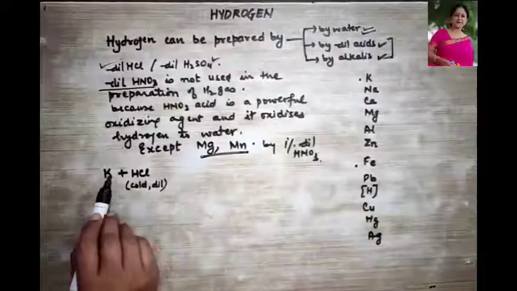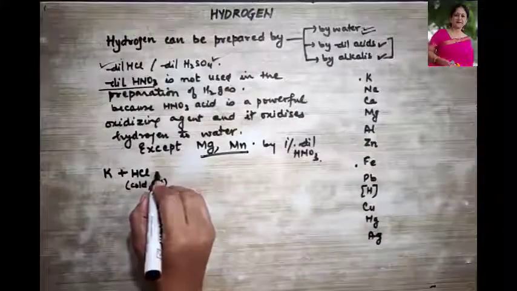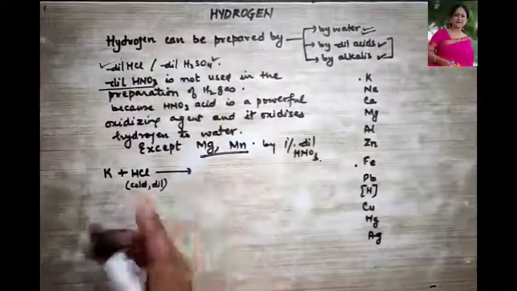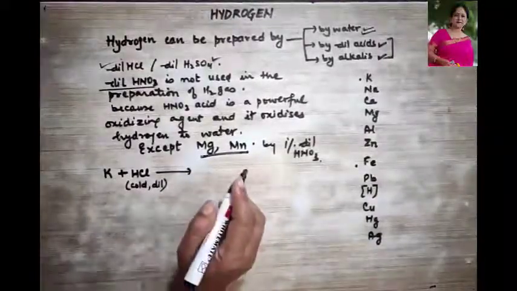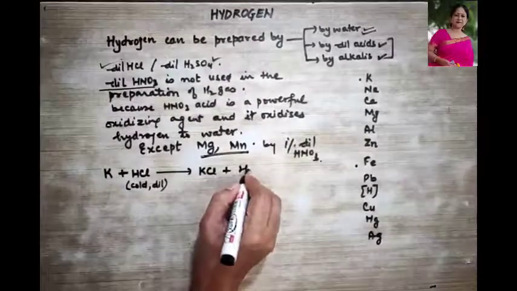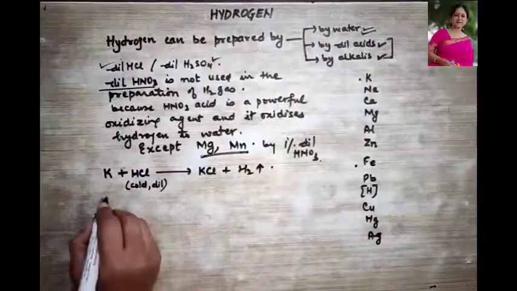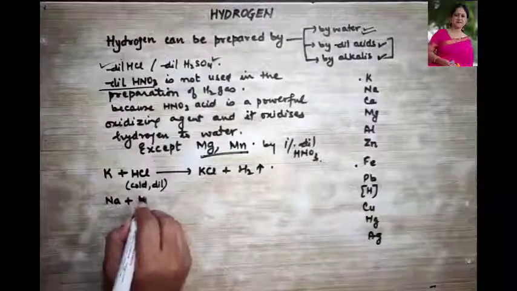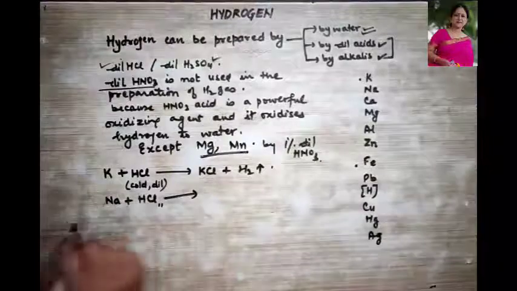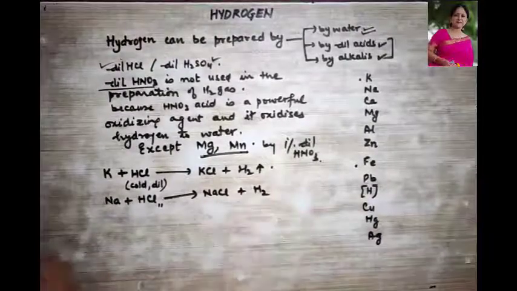When we treat potassium with cold dilute HCl, it forms a vigorous, violent, explosive reaction. It is an exothermic reaction, and a lot of heat is given out. It forms KCl plus H2, the gas formed here. Similarly, sodium can also react with cold dilute HCl and form NaCl, the salt, and hydrogen gas is given out.